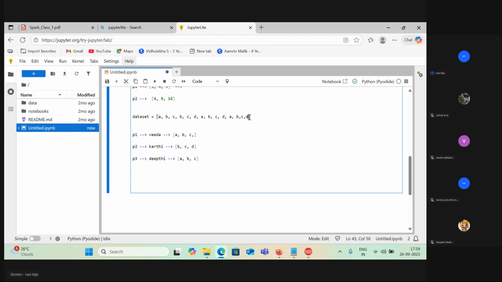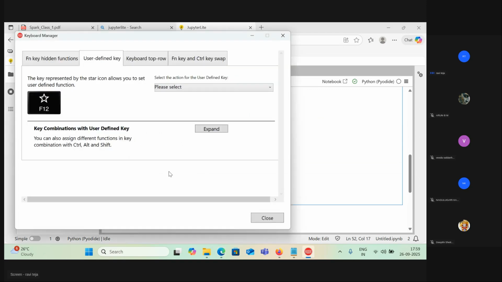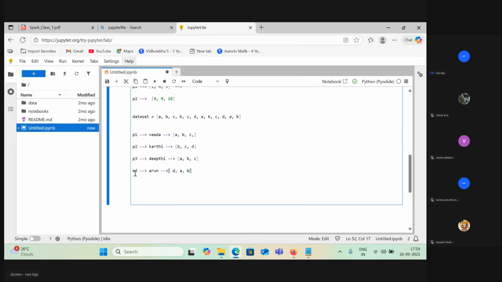Let's remove this CD. D, A, B. Who's that next guy? Arun, right? P4. Now this is the partition, P4.